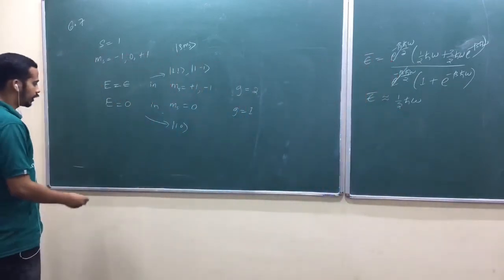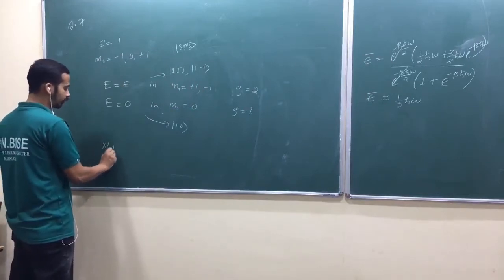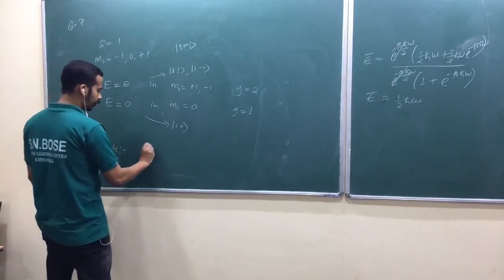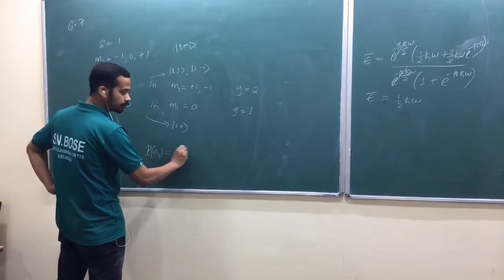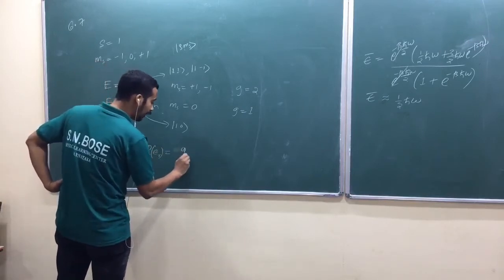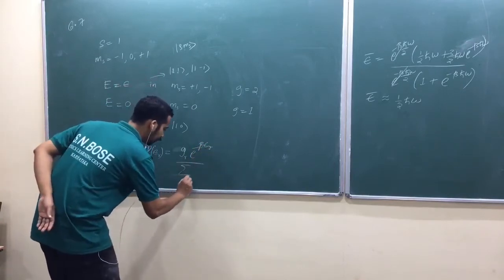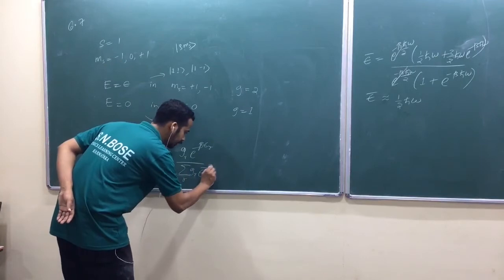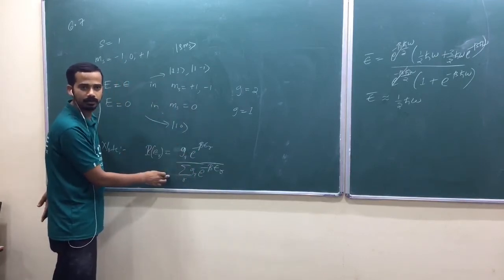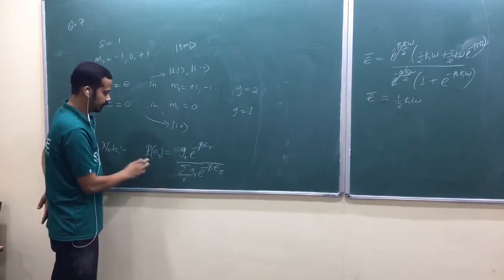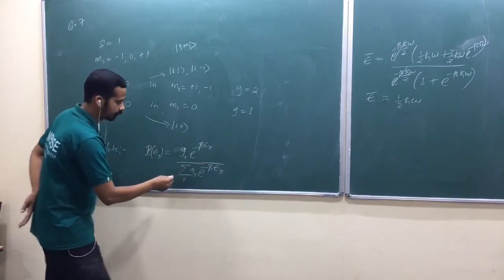So shall we rewrite our probability distribution law? Have a note here, okay? What is this? The probability of finding the particle in state Er is equal to g_r e raised to minus beta Er divided by the summation over r of g_r e raised to minus beta Er. If this is the probability, this should be your normalization constant. Are you getting my point? If I say this is proportional to this one, while normalizing, this will come in the denominator. This is your partition function,